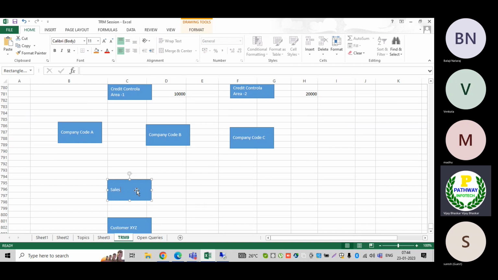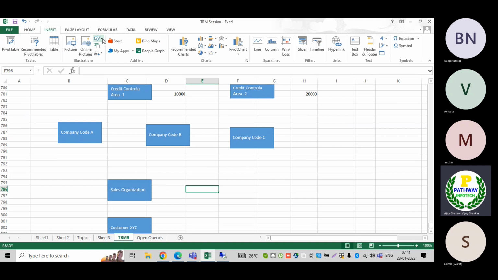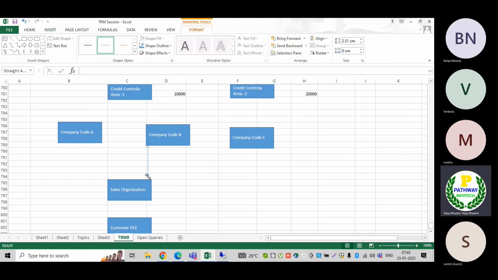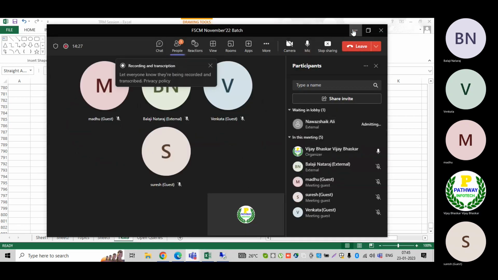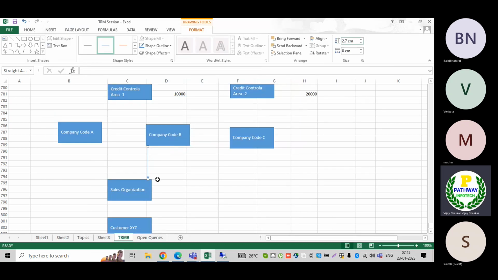Here is the sales organization. Now, if we can understand the relationship: under the company code, we are going to create the sales organization, meaning that the sales organization will be assigned to the company code. Without this function, we cannot proceed. Under the company code, we are going to assign the sales organization.